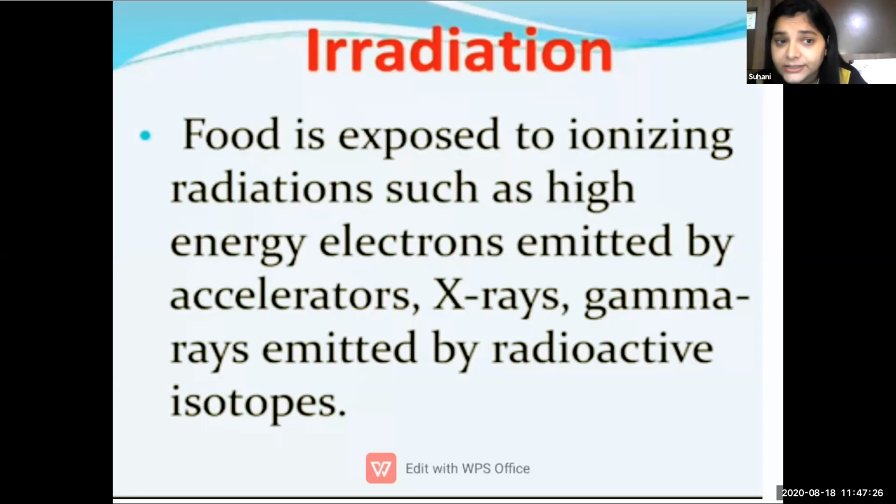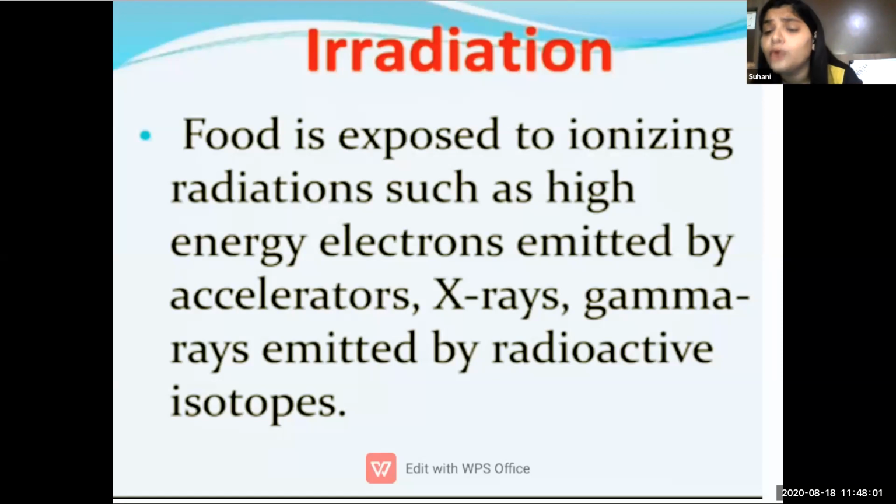So what is irradiation? Food is exposed to ionizing radiation such as high energy electrons emitted by accelerators, X-rays, gamma rays emitted by radioactive isotopes. Now we see some sprouting happen to a potato. Okay, have you seen potato? When we bring the potato, it's completely plain. But after 2 or 3 days, some sprouting happens to the potatoes. Sprouts come out on top of it. Okay, it must have happened in all our homes.